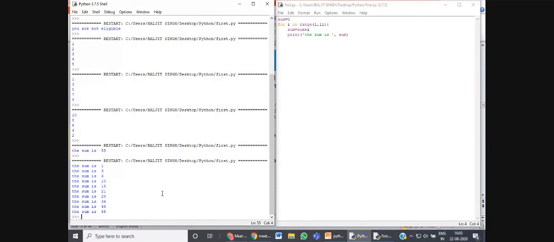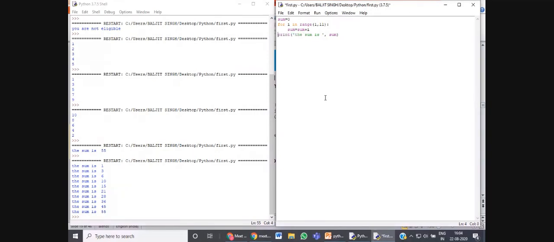Then 1 plus 2 is 3. Then 3 plus 3 is 6. Then 6 plus 4 is 10. Then 10 plus 5 is 15. At every step, the statement is printed because I have given the print statement inside the for loop's indentation. So this is the difference between indentation and removing the indentation.